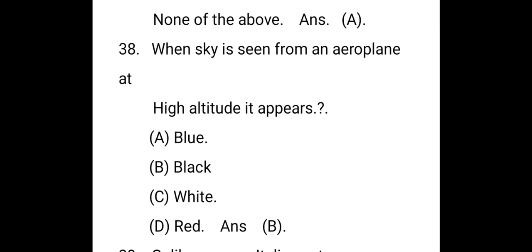The next question. When the sky is seen from an aeroplane at high altitude, it appears, the right answer is B. Because at high altitude there is no atmosphere, no particles, it is a vacuum. Then only, when you are going up, it appears black in color.